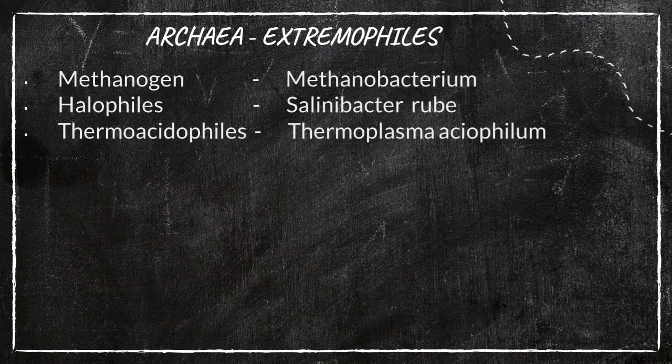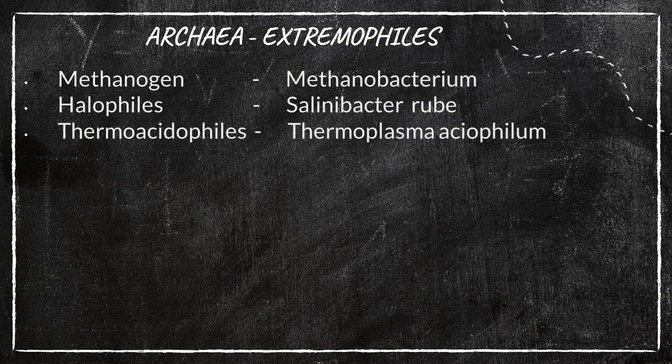So the first one is archaea. Archaea is otherwise known as extremophiles. Why is this term extremophiles given? Archaea are also bacteria only, but one speciality is that they can survive in extreme climatic conditions such as too hot, too cold, too salty.